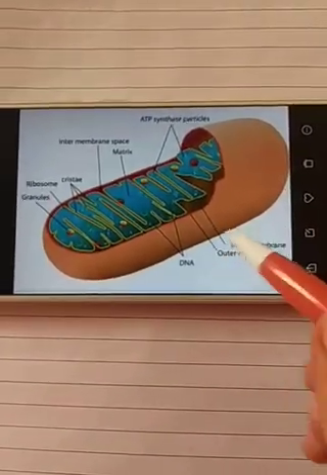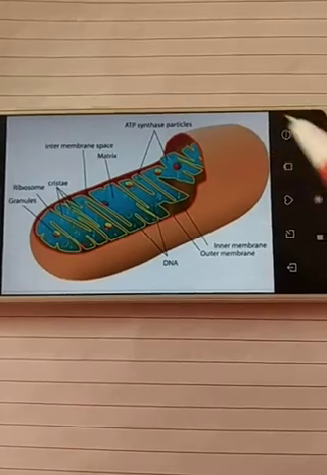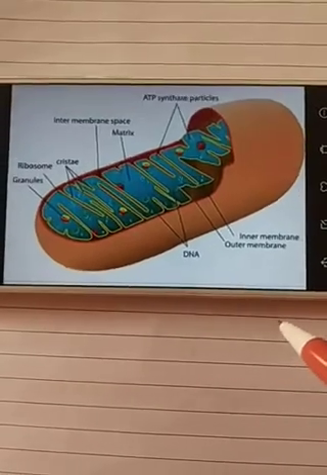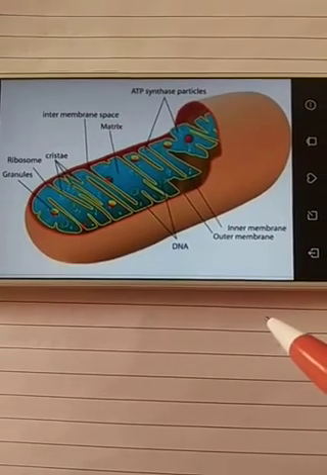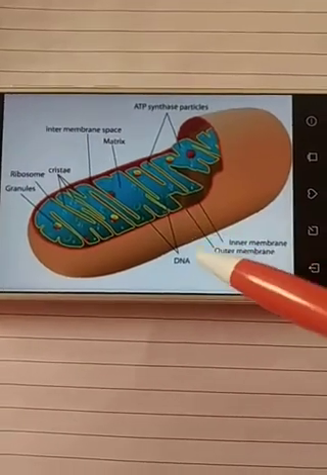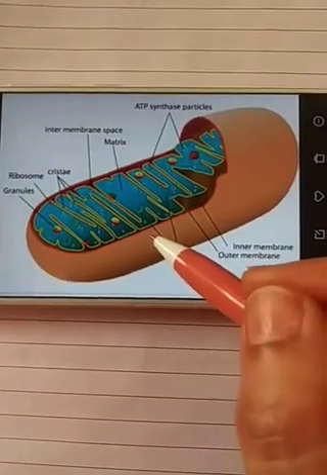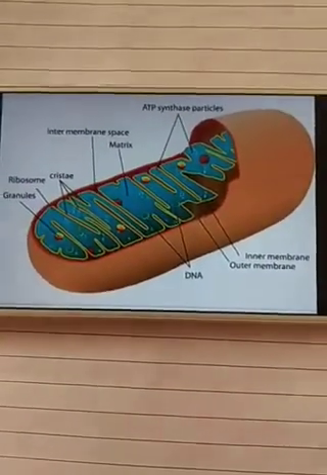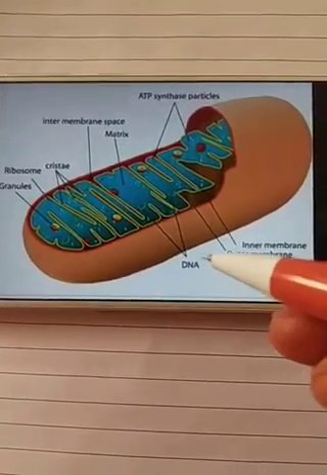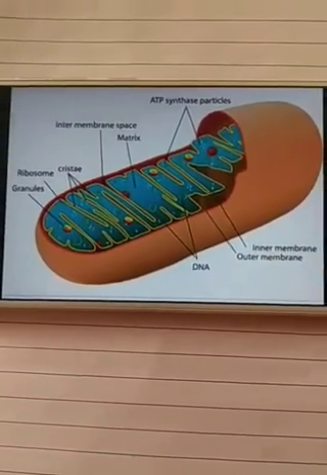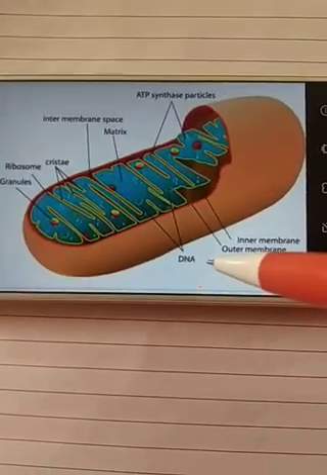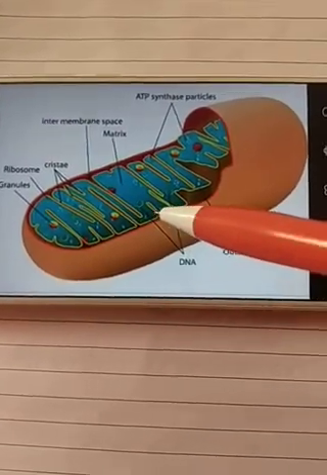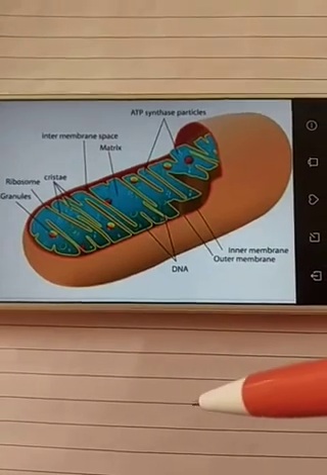Mitochondria. Let's discuss the structure of mitochondria. Mitochondria is also known as the powerhouse of the cell. Mitochondria are membrane-bound organelles present in the cytoplasm of all eukaryotic plant and animal cells, but it is absent in prokaryotic cells.